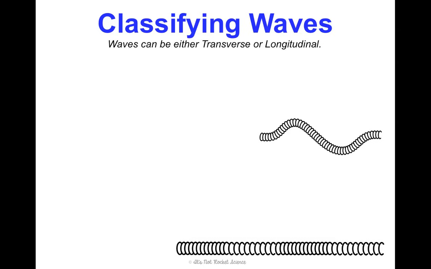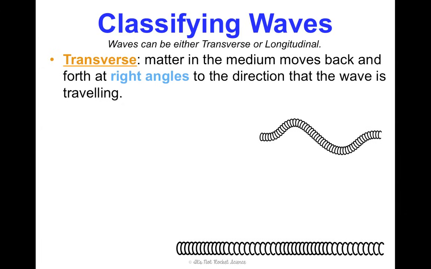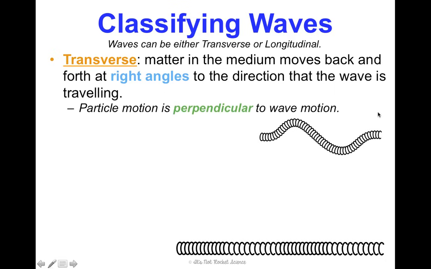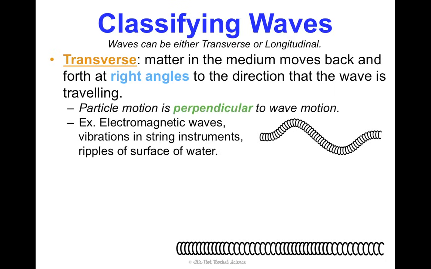Now, we could also classify waves in terms of them being transverse or longitudinal. So transverse is where matter in the medium that the wave's traveling through is moving back and forth at right angles, so perpendicular to the direction that the wave is traveling. And when that happens, we get this nice curvy shape, which when you're thinking wave, is probably what you're picturing. So that particle motion is perpendicular to the wave's motion.